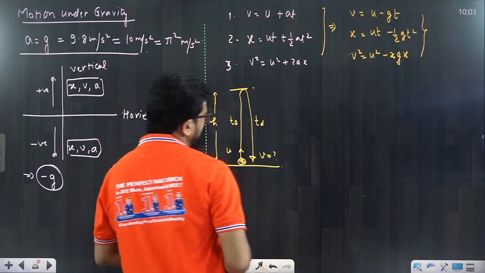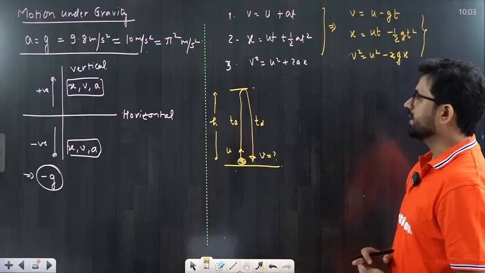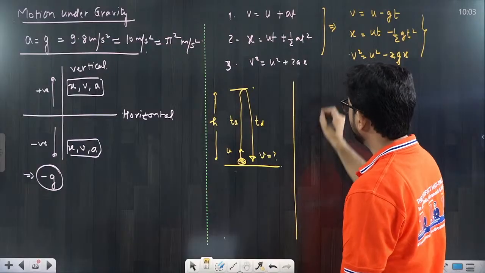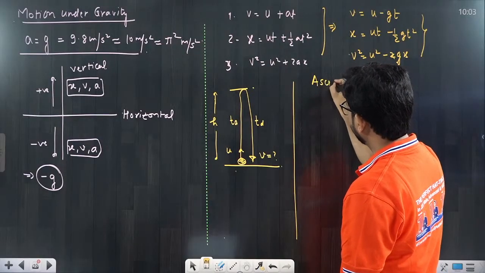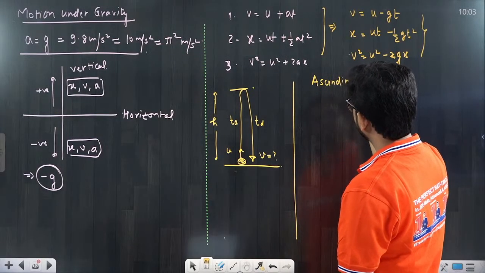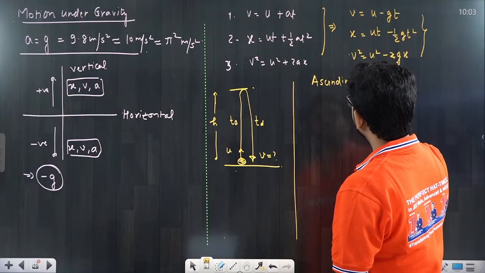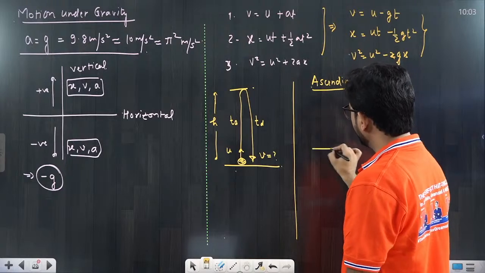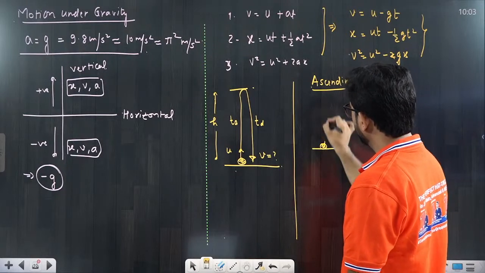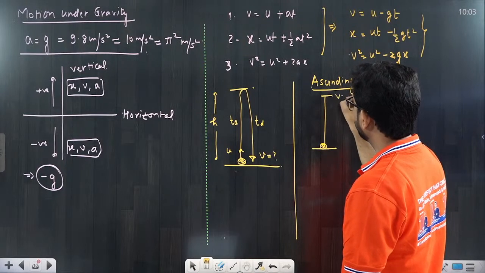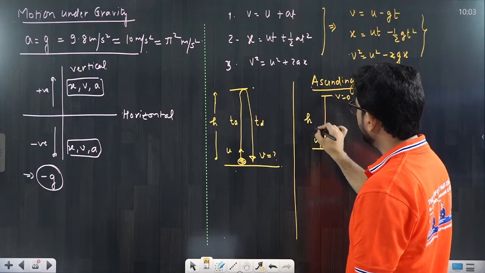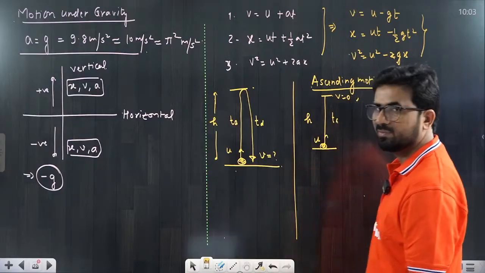So there are two motions, first the ascending motion and second the descending motion. I am discussing them one by one, so you have to understand very clearly. In ascending motion, the particle is moving from the bottom and reaching the topmost point, where the velocity is 0, and the initial velocity was u. So we have to calculate the height and the time of ascent. There are only two things we have to calculate.